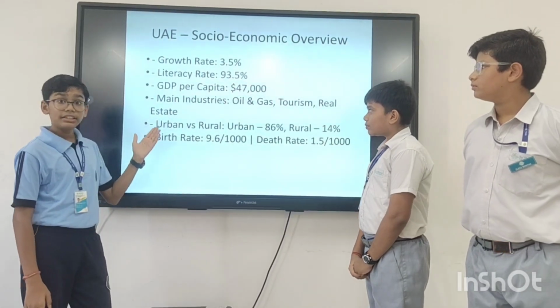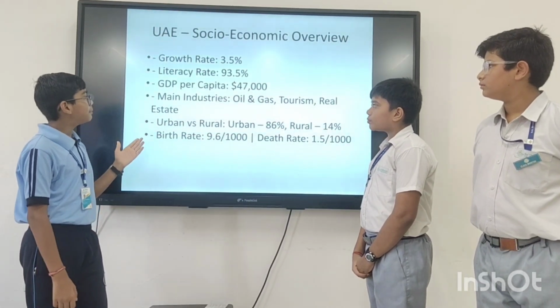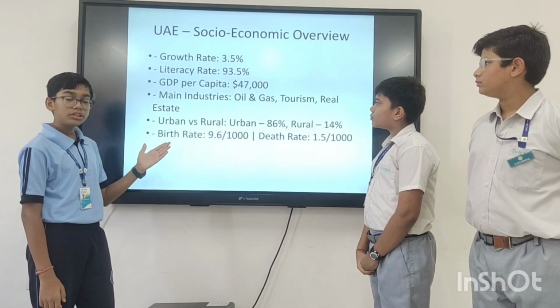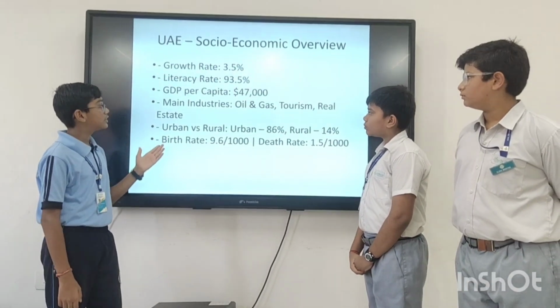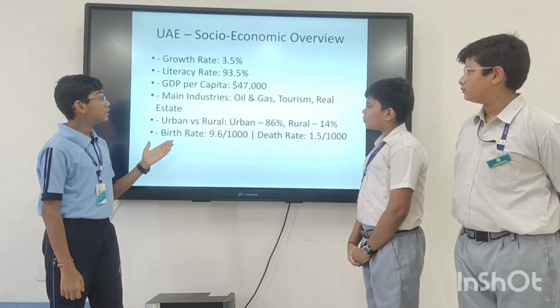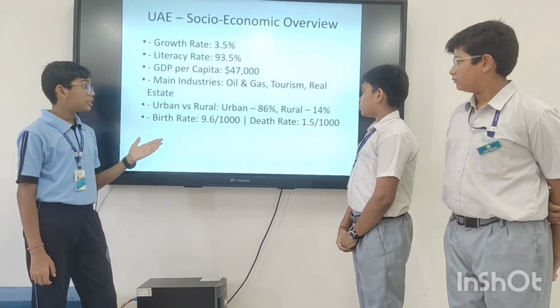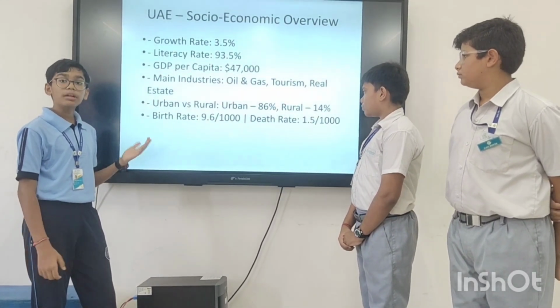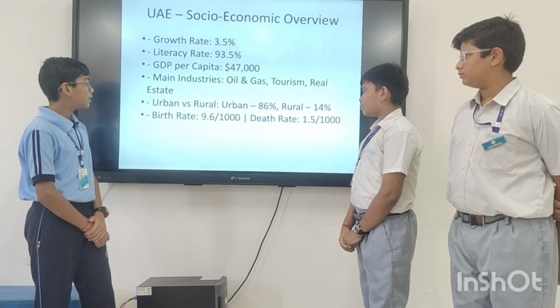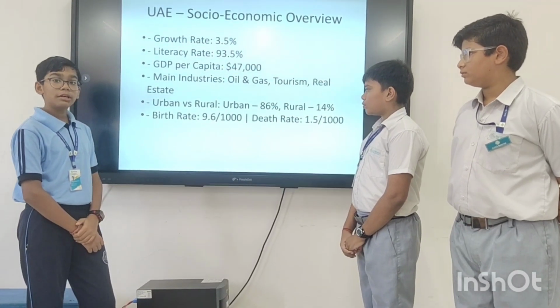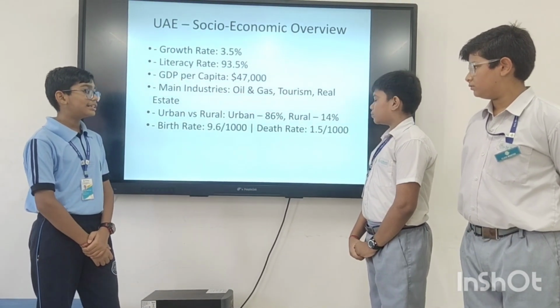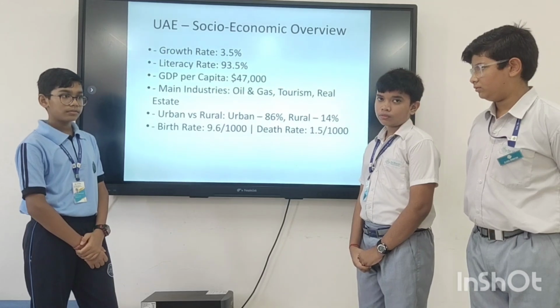Literacy rate is 93.5%. GDP per capita is $47,000. Main industries are oil and gas, tourism and real estate. Urban versus rural: urban population is 86% and rural population is 14%. Birth rate is 9.6 per 1000 and death rate is 1.5 per 1000.